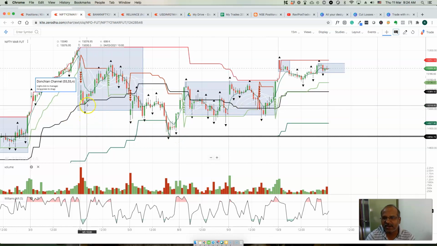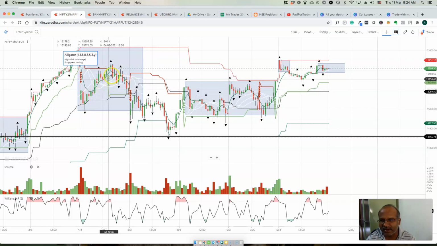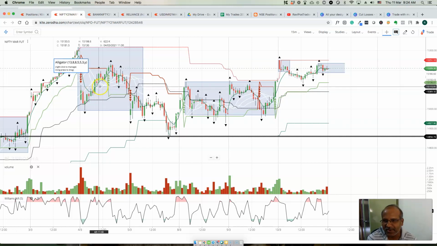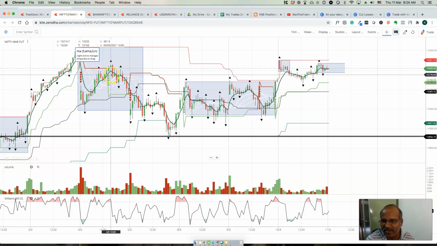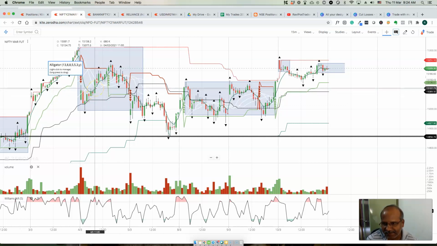Whenever we try to buy the dips, here we got a fractal. It's also an entry for intraday traders, right? Whenever we buy here, we buy 2 lots. For Nifty, the first target will be 30 to 40 points. Then we move right with the trend. Once we buy 2 lots here with this stop loss, the first lot we book a profit of 40 points, that's around 3,000 rupees.